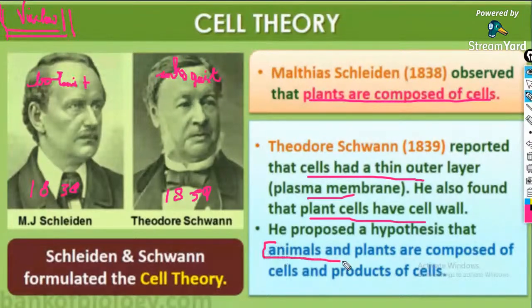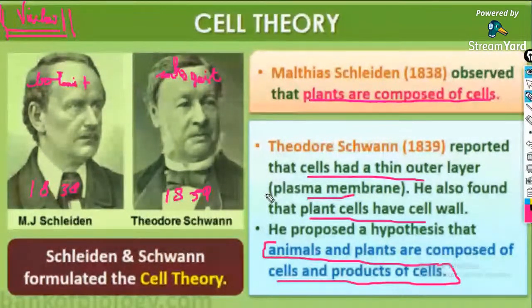This is the first postulate of the cell theory: all living organisms, whether plant or animal, are composed of cells. Clear? The second postulate they contributed was that all activities in an organism are the sum or product of the activities of their cells.